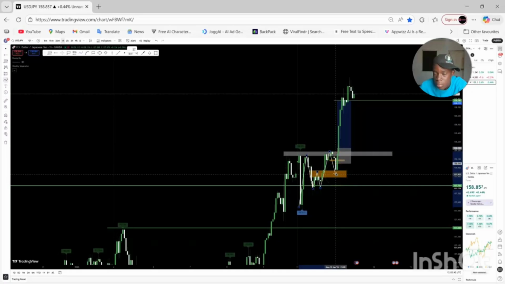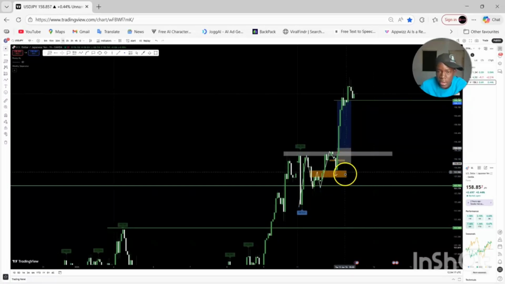But I needed that type of information from the high time frame. I didn't just want to use this 1 hour structure. So the high time frame was telling me we're bullish, the 1 hour was bullish, and everything. So if I was buying, I was on the right path. That was one of the key things. The trend, everything, 1 hour, 4 hour, 15 minutes, everything was bullish. So immediately price started correcting to this level on the 15 minutes. It was bearish. So I just needed it to flip the trend from bearish to bullish, then I enter.